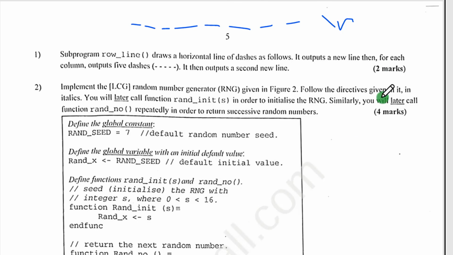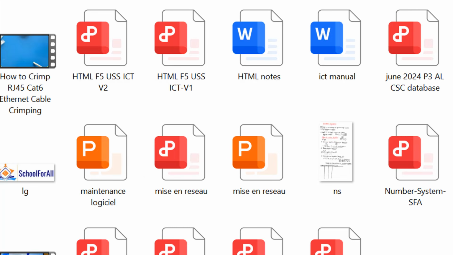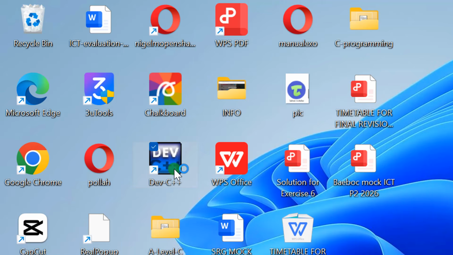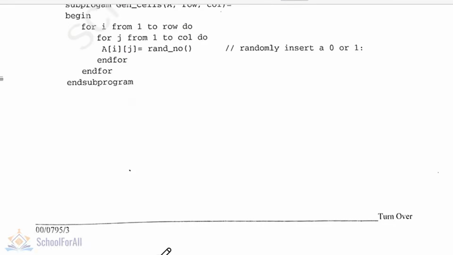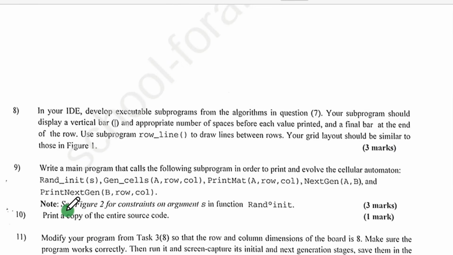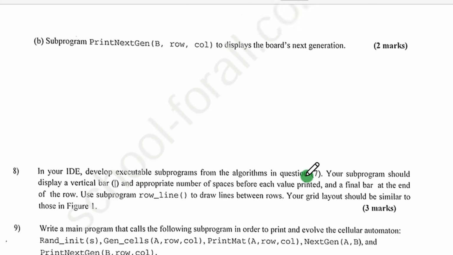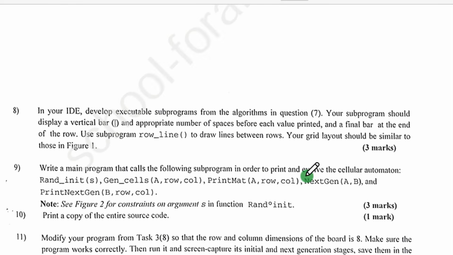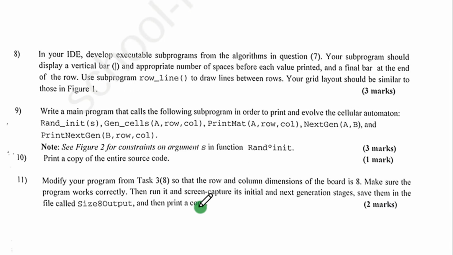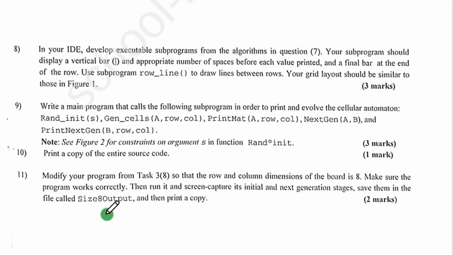So this is so much. Let's do so directly in the code. I'm going to open my Dev C++. As usual, I'm asking you to save your program first. Good. And generally the last question is asking you to save your code. So go at the level of your question, just go at the bottom. They say where is it? There's nothing saying save your program. Yeah, this is it here.